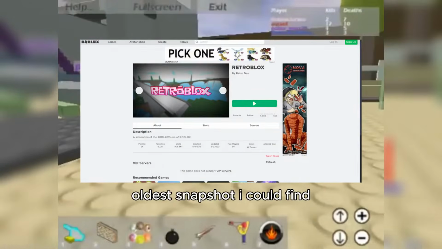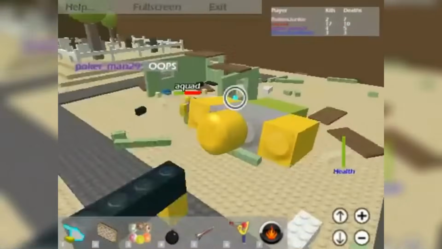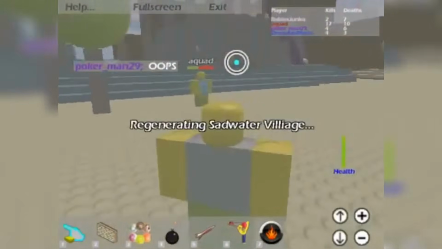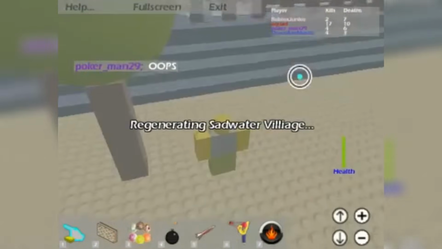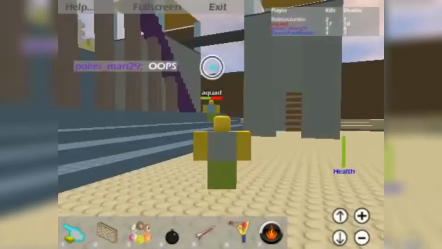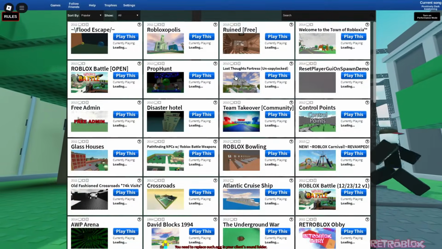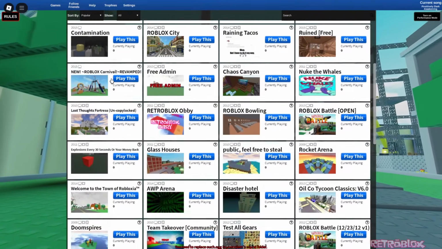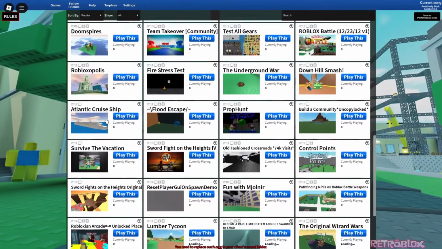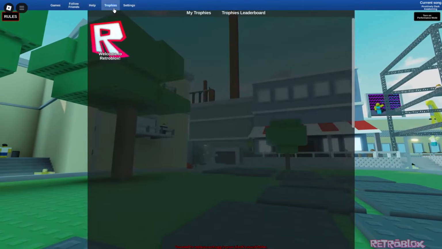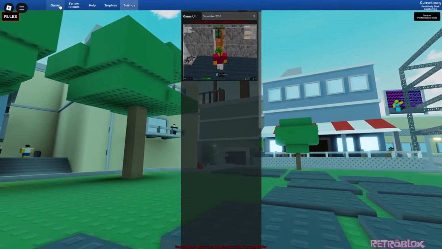Retroblocks was designed to simulate older versions of Roblox, specifically from years 2010 through 2015, and when you joined, you could explore and play classic Roblox games from that time period. But there was just one thing: Retroblocks was a play-only experience. You couldn't make your own games inside of it like you can with RetroStudio. You were limited to a selection that was already uploaded. And while that was exciting for nostalgia, it also meant Retroblocks had some limits.